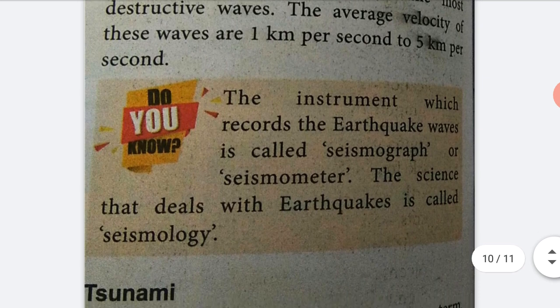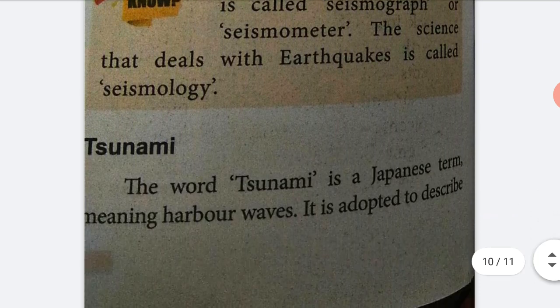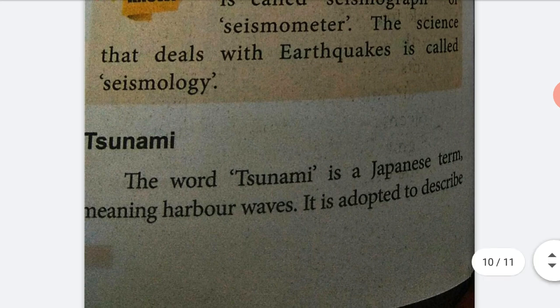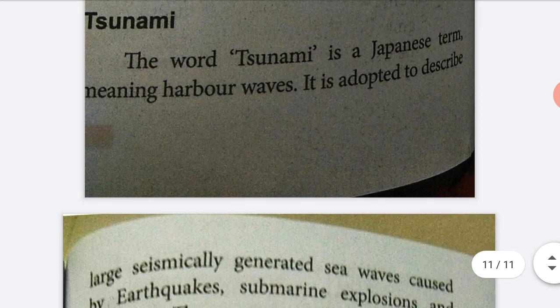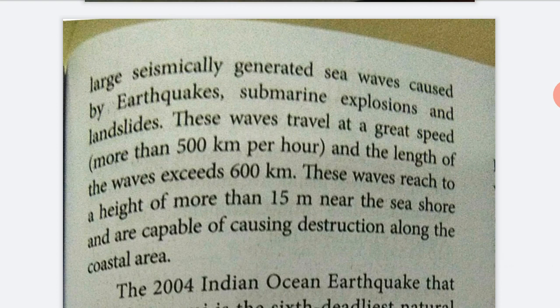The next topic is tsunami. Do you know the tsunami? The word tsunami is a Japanese term meaning harbor waves. It is adapted to describe large seismically generated sea waves caused by earthquakes, submarine explosions, and landslides.